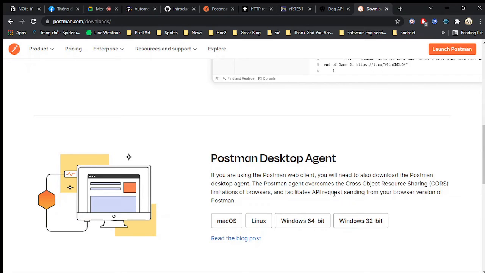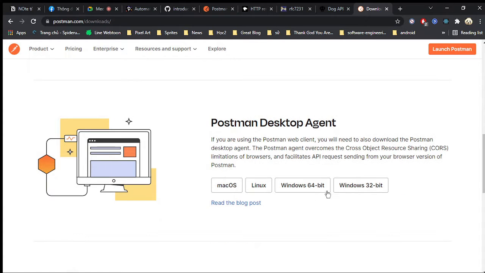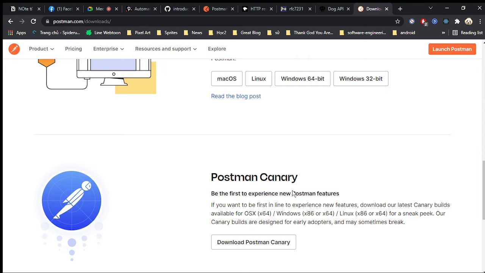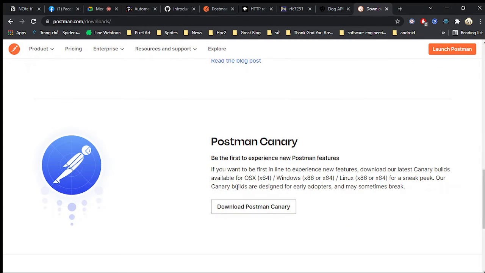The cross-origin resource sharing limitation is a default behavior of browsers, which will block some untrusted resources that we receive from the internet. And if you have experience with this before, you can use Postman Canary, which introduces some new Postman features that we can access earlier.